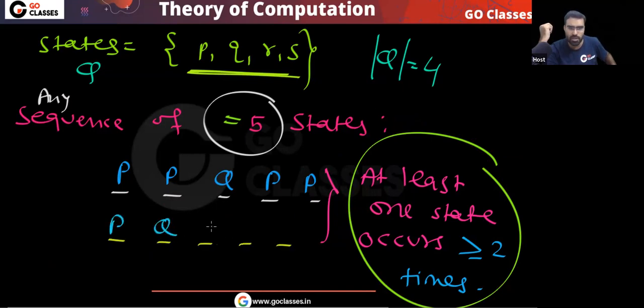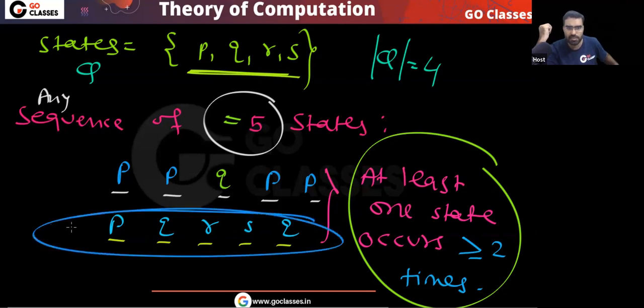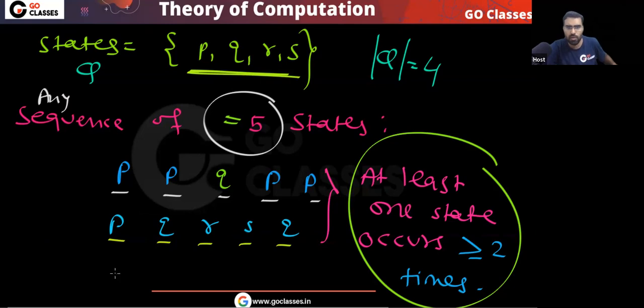For example, if you do P, Q, R, S, Q. Here also you can notice what is happening. Which state is repeating at least 2 times? That is Q. So whatever you do, it does not matter what you do. At least one state repeats at least 2 times.